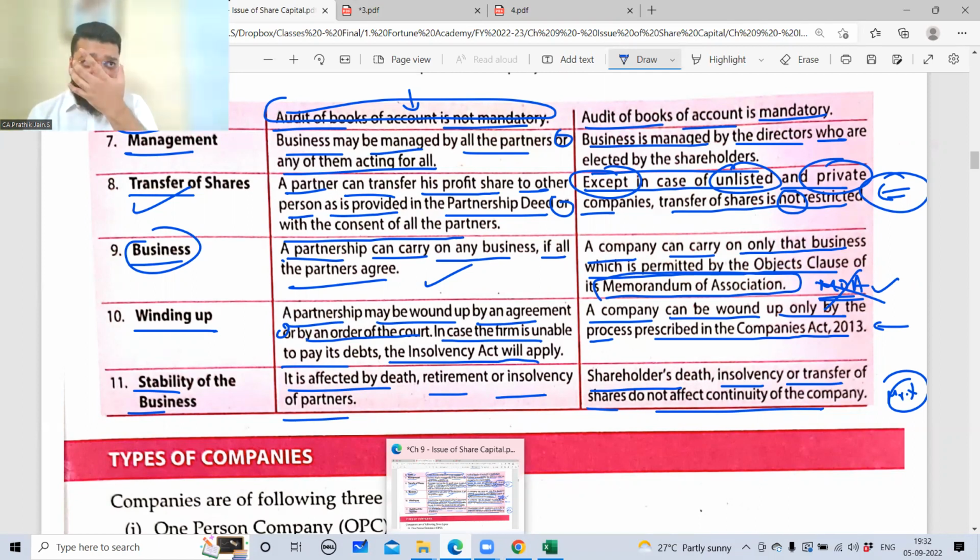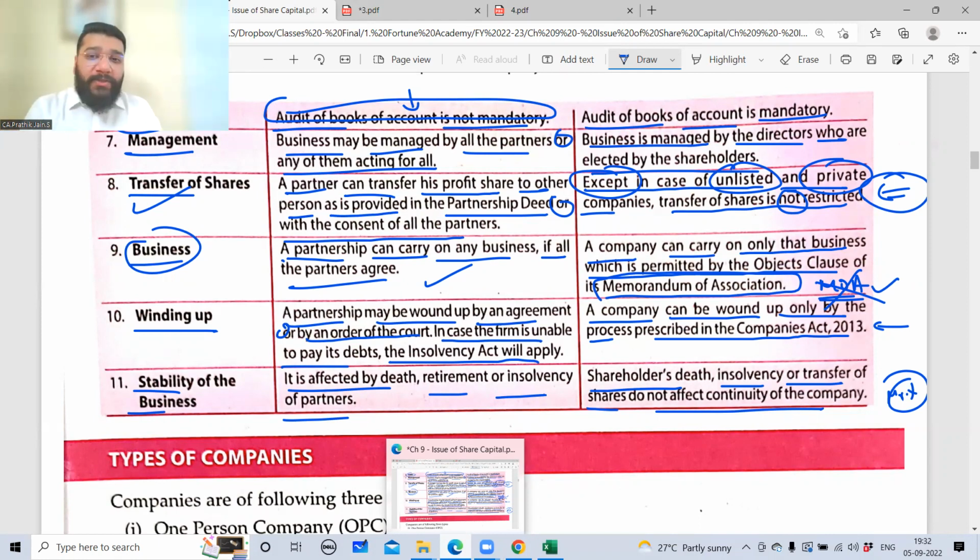Correct. That's what I said. If the shareholder dies, the shareholder will be replaced by another shareholder. If a director dies, the director is replaced by another director, because there's not one director who's running the show, boss. There are multiple directors who are running the show. That's why the design of the company has been done in such a way that you cannot screw up anywhere.